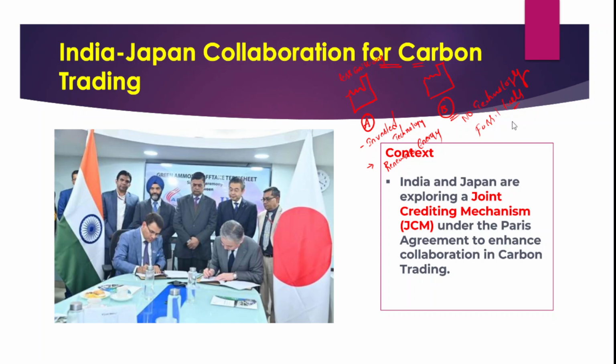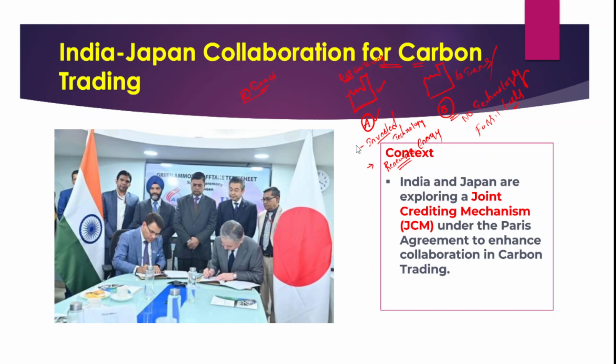In order to incentivize industry A, which has invested in technology and uses renewable energy that reduces its emission intensity, imagine that the government sets an annual limit of emissions of 10 tons for each industry. So 10 tons annual emissions for industry A and 10 tons for industry B.